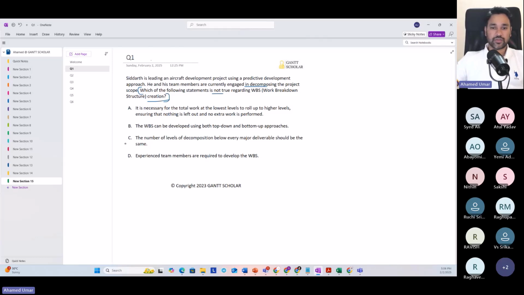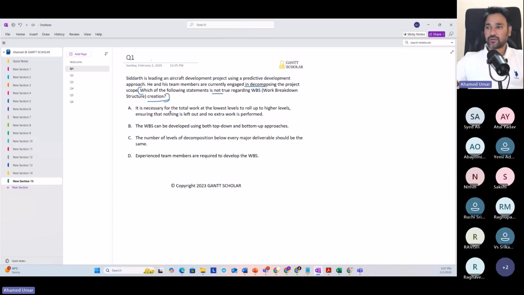This is the best way to avoid making mistakes. When we directly try to find the odd man out, we tend to pick the wrong option. So eliminate all the valid options, that is, the options which are relevant to WBS creation, and then you find the odd man out.